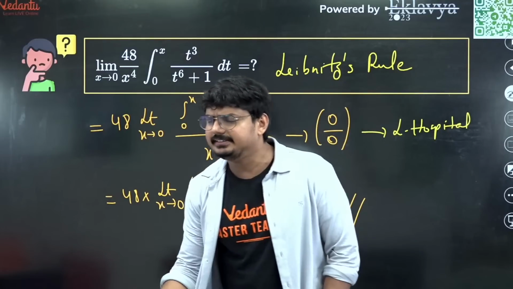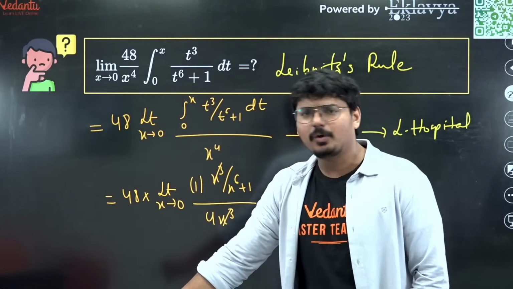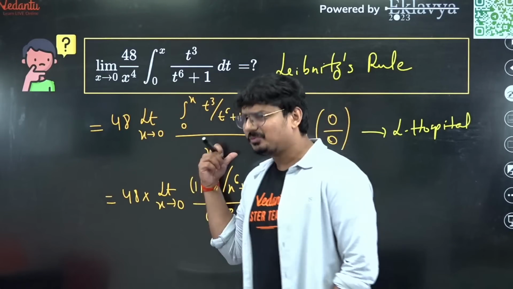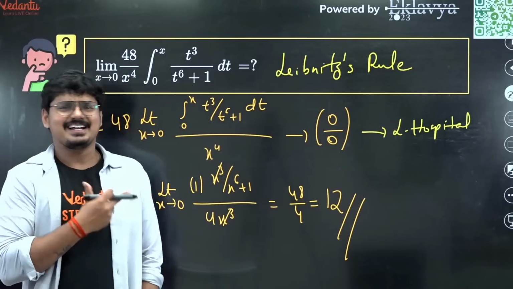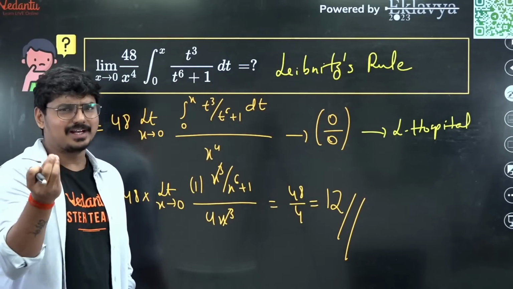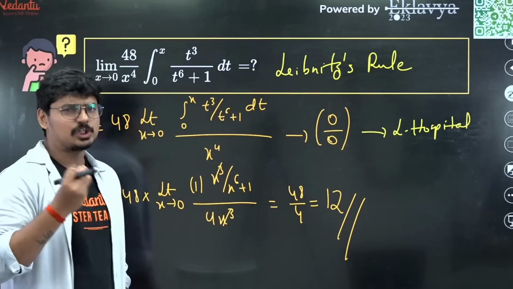12 is the right answer, guys. Did anyone get the right answer here? 12 is simply going to be the right answer. So I think this was a simple question, right? This was actually a very simple question. If you know Leibniz rule, then definitely this is a doable question, guys.